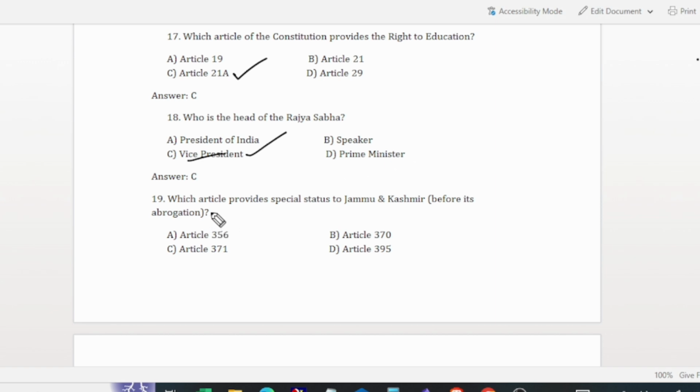And the next question is, which article provides special status to Jammu and Kashmir before its abrogation? Abrogation is nothing but abolition. Article 370 of the Indian Constitution provides a special status to Jammu and Kashmir. The special status was given before it joined India.